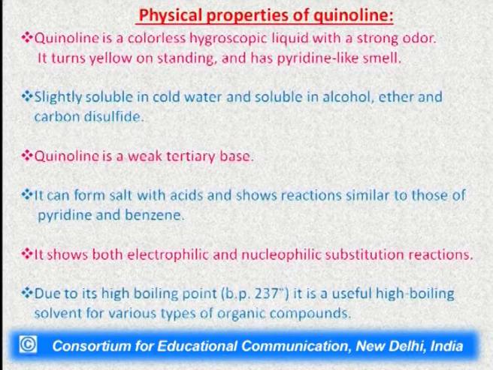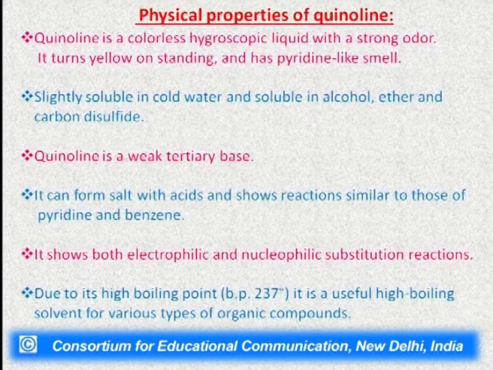It is soluble in cold water and also in alcohol, ether and carbon disulfide. Since quinoline has a tertiary nitrogen atom, it is a weak tertiary base. It can also form salts with acids and shows reactions similar to those of pyridine as well as benzene.